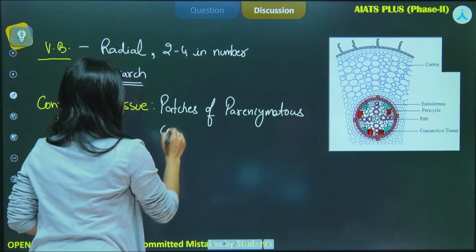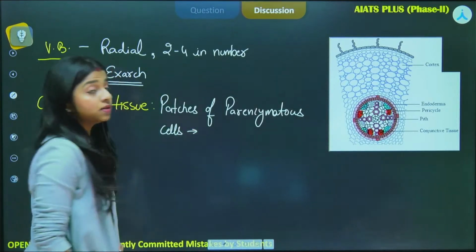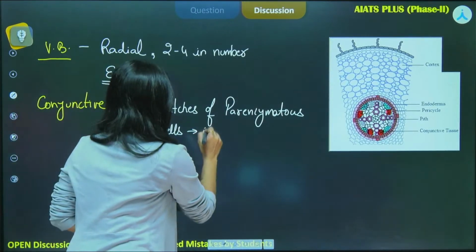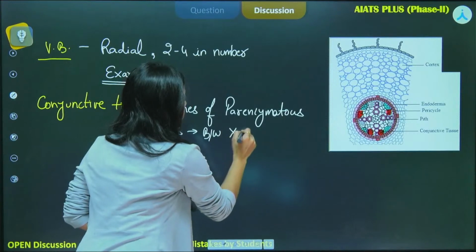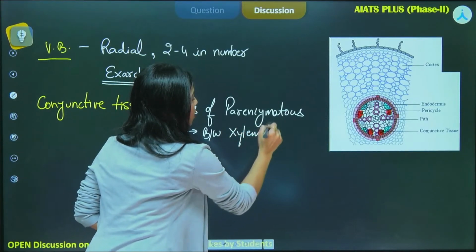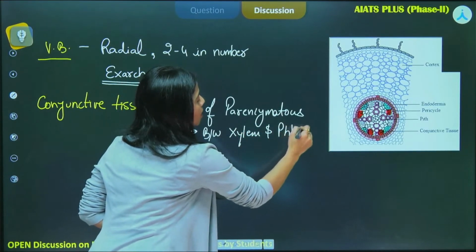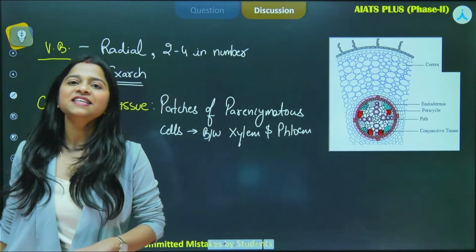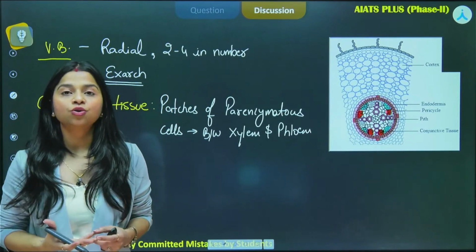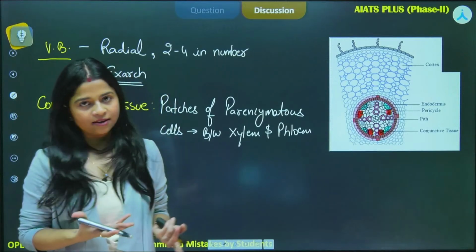Where are they present? They are present between xylem and phloem. They also contribute during the secondary growth in the formation of the vascular cambium.